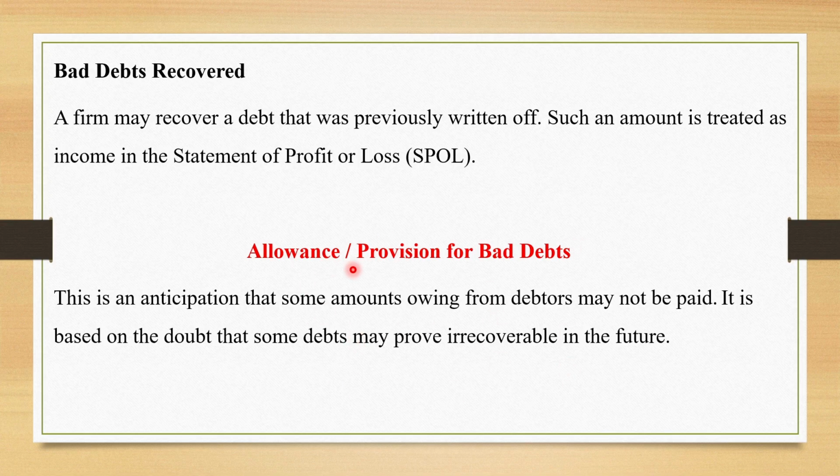So then you provide a provision. You estimate such an amount that will not be recovered, so that if that amount is not recovered, your business will keep operating because you have provided a provision. You estimated that before it happened.